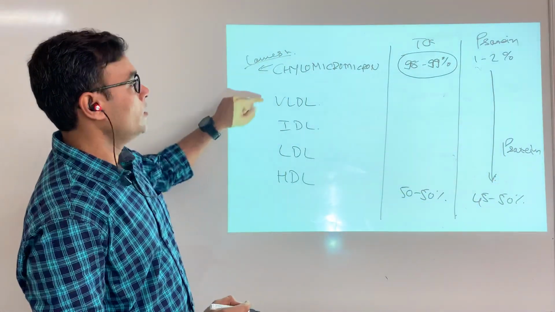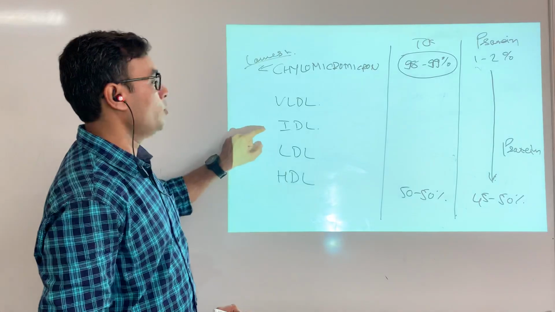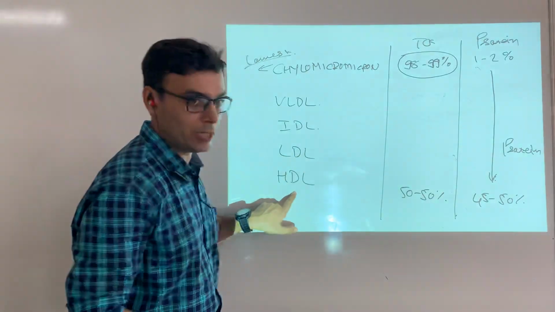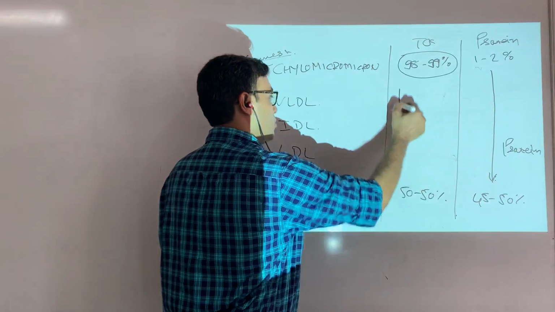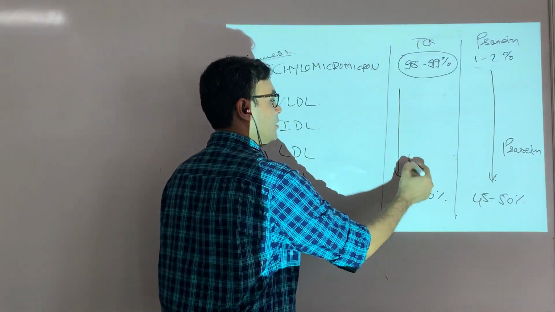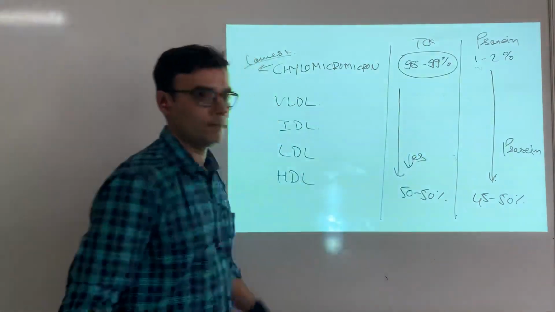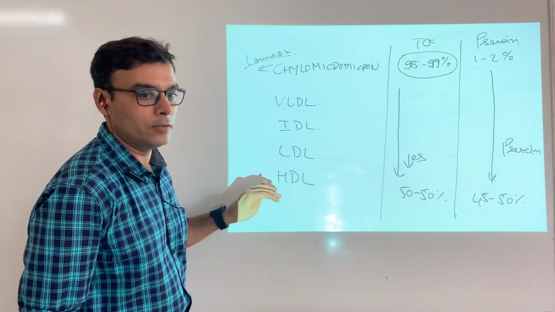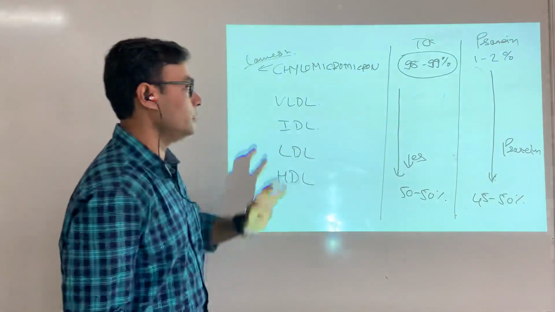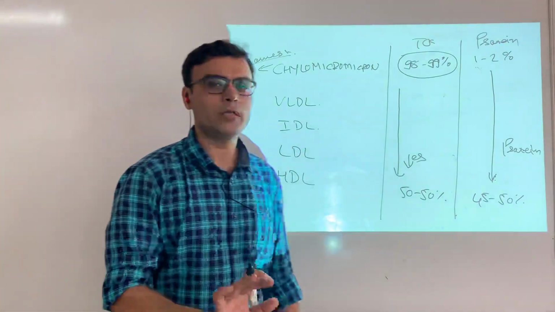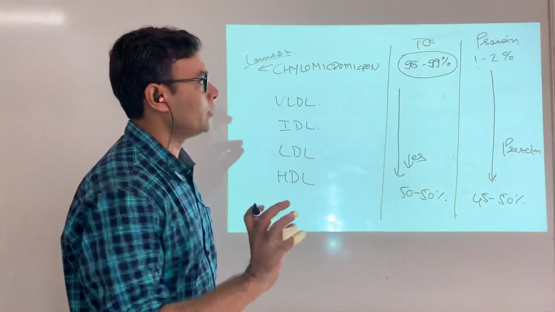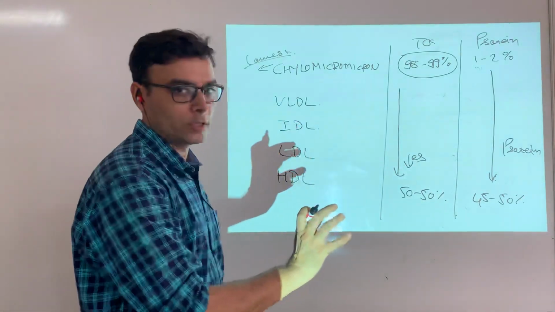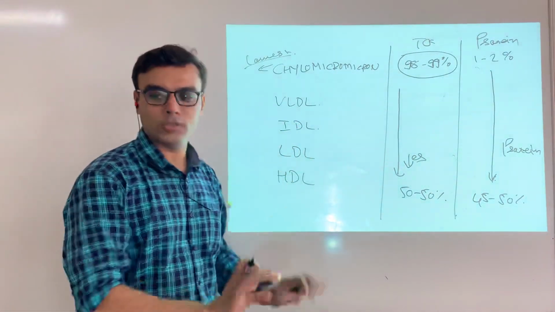That is why we call them very low density lipoprotein, intermediate density lipoprotein, low density lipoprotein and high density lipoprotein. The triglyceride component decreases, so as the fat component decreases, the density increases. Here we are not trying to understand the exact percentage of triglyceride or protein in IDL or LDL. We are just trying to learn the concept.